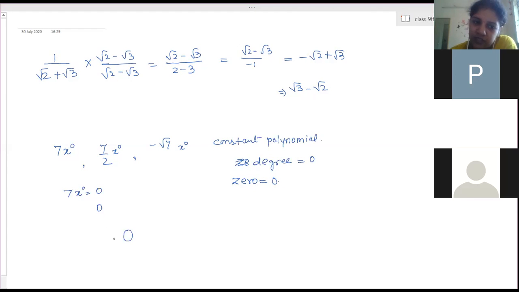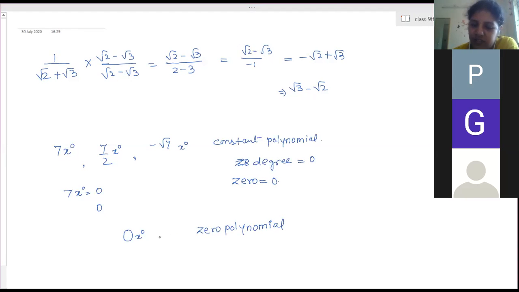Now if you take the number 0, then this can also be written as 0 into x to the power 0. Yes, ma'am. So this is called the zero polynomial. When the constant polynomial is the number 0, then that is called a zero polynomial. And here it is not needed to have x to the power 0. It can be 0 x to the power 1, 0 x to the power 7. Anything is possible, no? Because 0 into everything is 0.